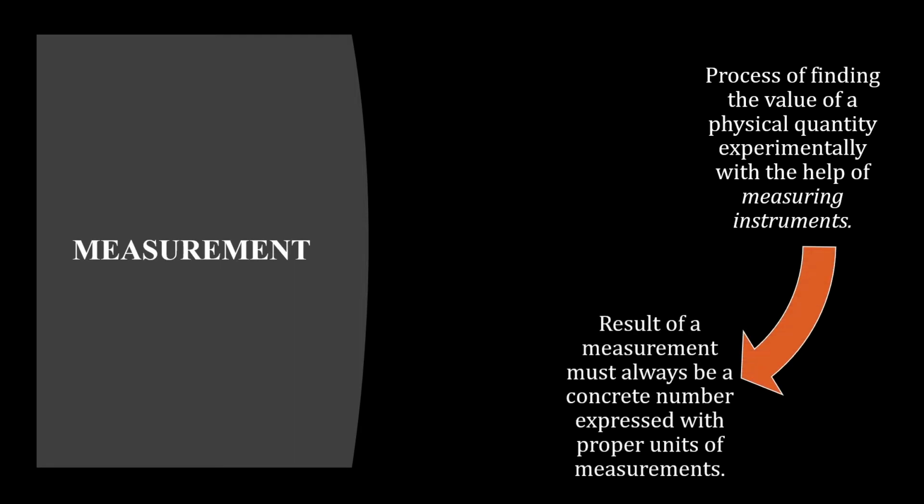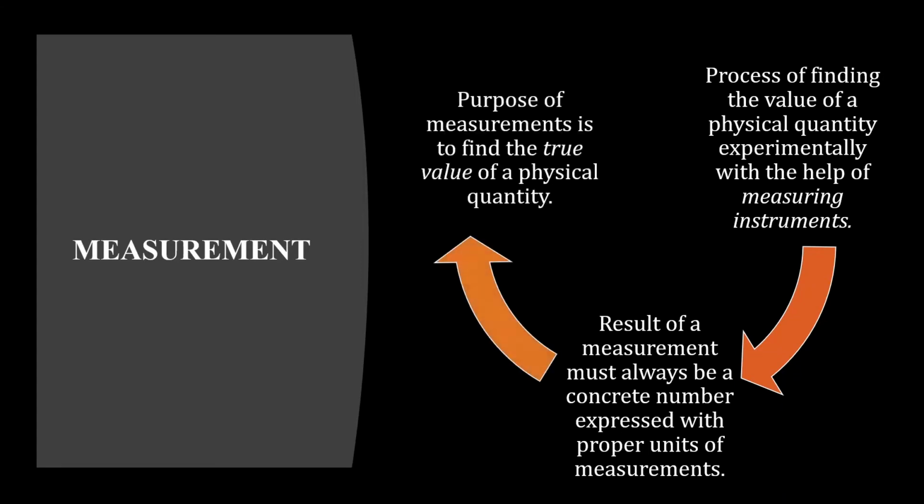Definition. What is measurement? It is the process of finding the value of a physical quantity experimentally with the help of measuring instruments. The result of measurement must always be a concrete number expressed with proper units of measurement. And the purpose of measurement is to find the true value of a particular physical quantity.